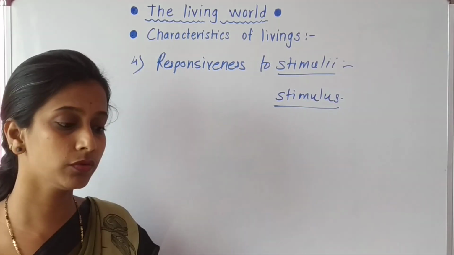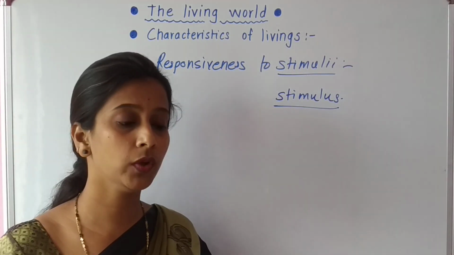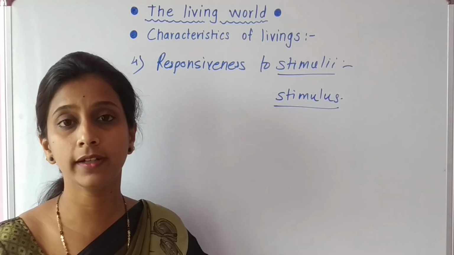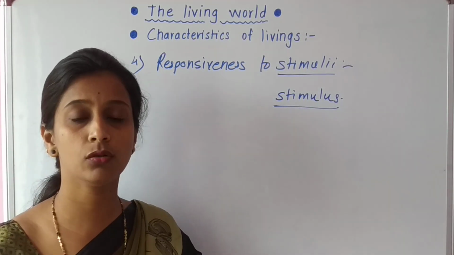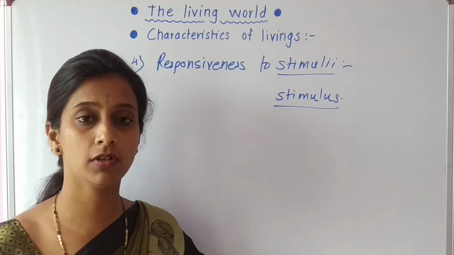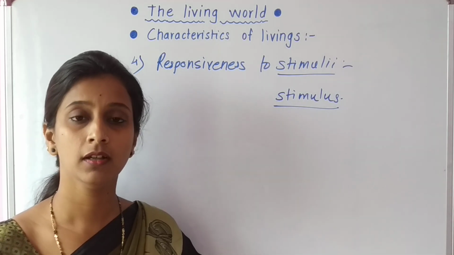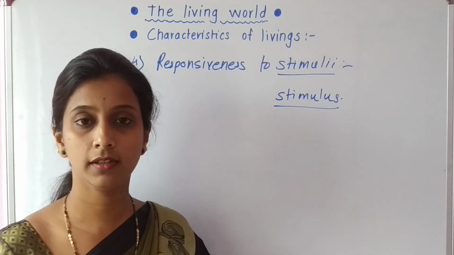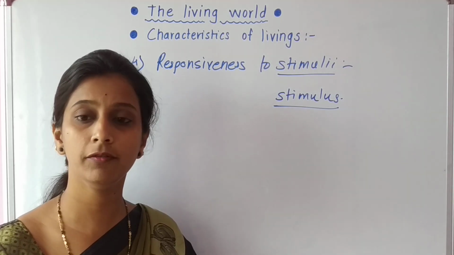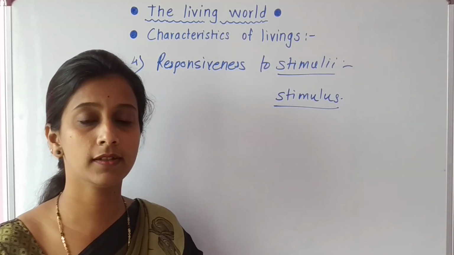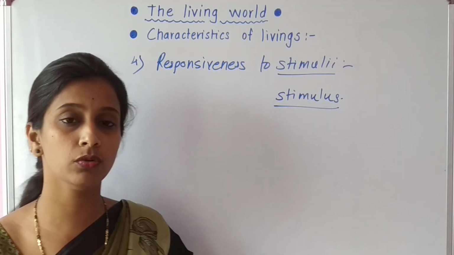Okay students, some more examples. We can move here and there. We can move to get different things. This is also our responsiveness to a stimulus. To get anything, we stand up and we go towards that thing. It is also an example of responsiveness to stimuli.